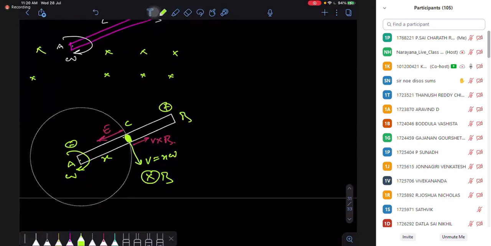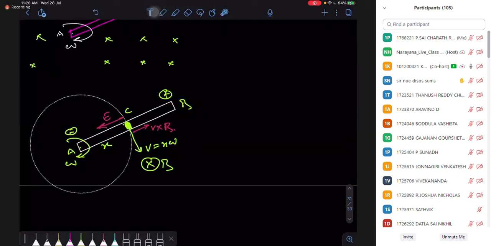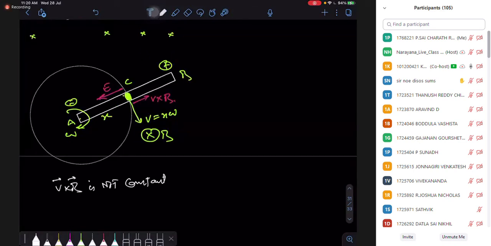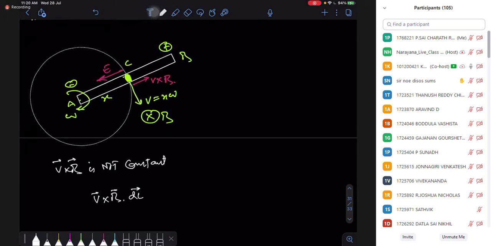But in this case, if you notice, velocity is changing. So V cross B is not constant, and because it is not constant, I can't simply do it this way. What we can do is take a differential length, consider a small length, find the EMF on it, and then integrate for the total EMF.